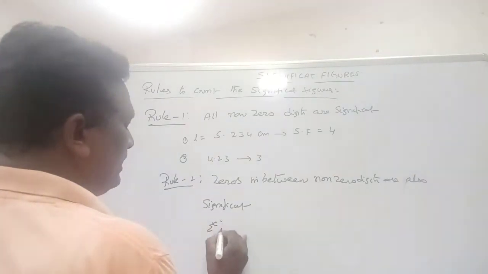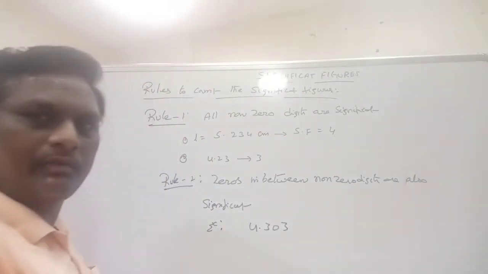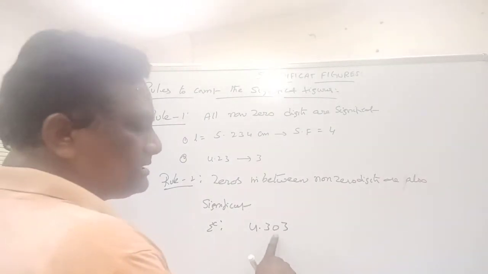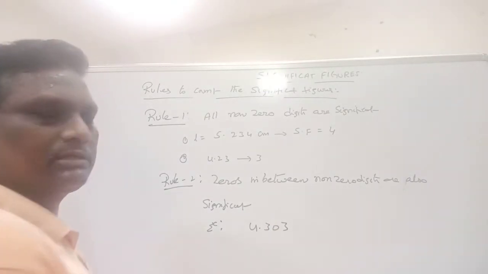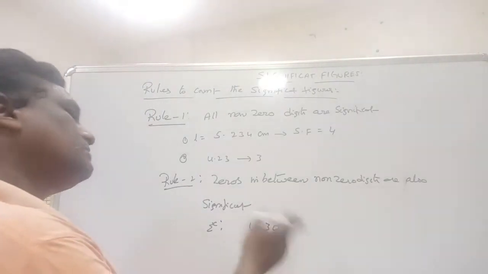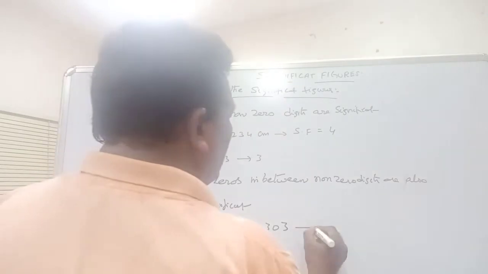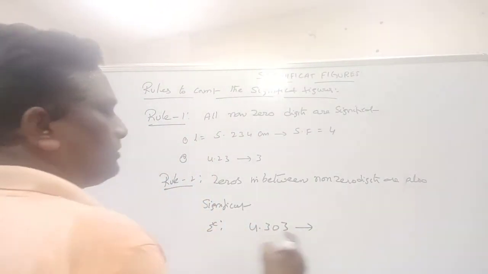Example, 4.303. Here you see this is a zero. The zero exists in between two non-zero digits, so it is also significant. Means total number of significant figures in the given value is 1, 2, 3, 4. Total 4.